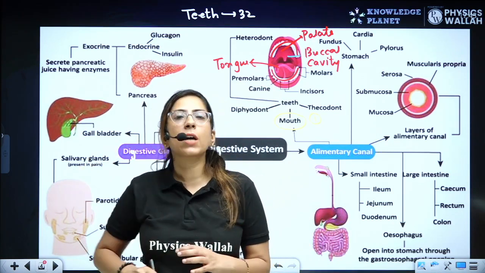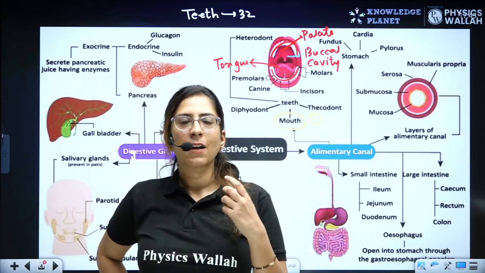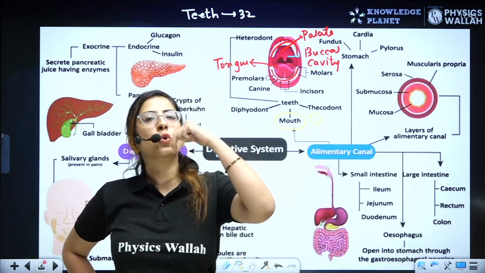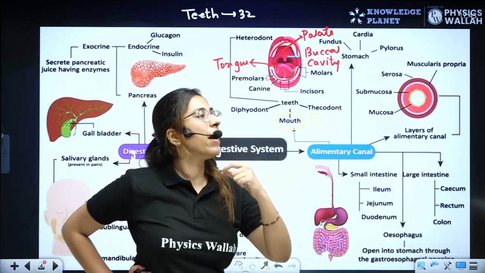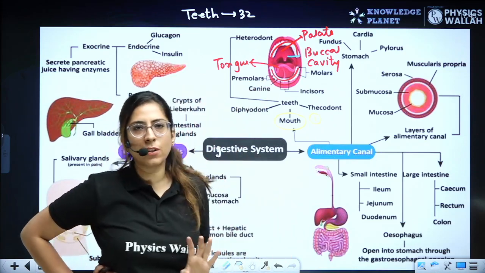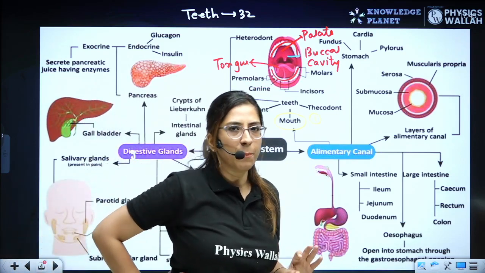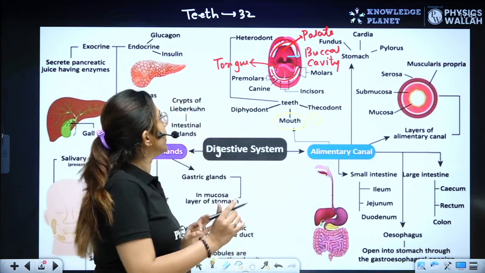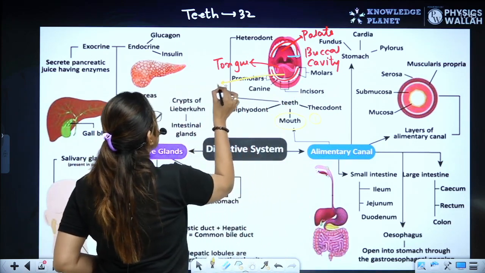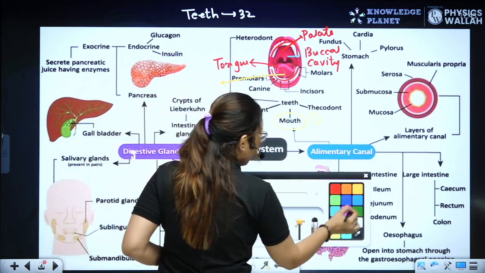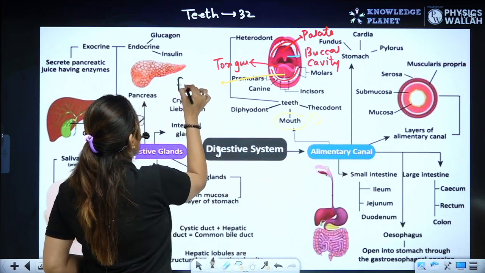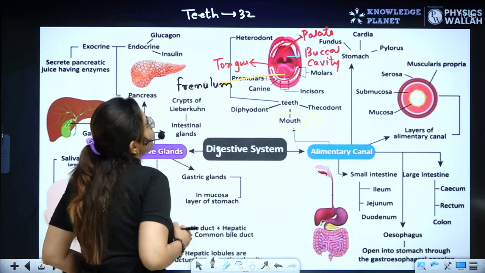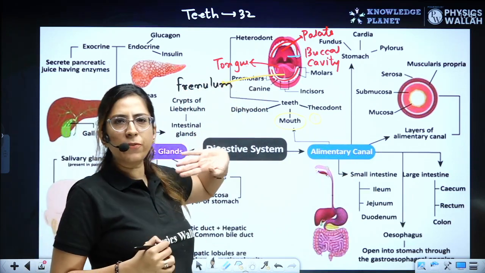Below this, you can touch and feel it, or take a mirror and see that the tongue is attached to the base with the help of a membrane-like structure termed the frenulum, F-R-E-N-U-L-U-M. Clear? All the types of teeth are clear.